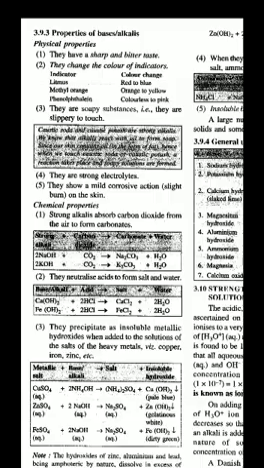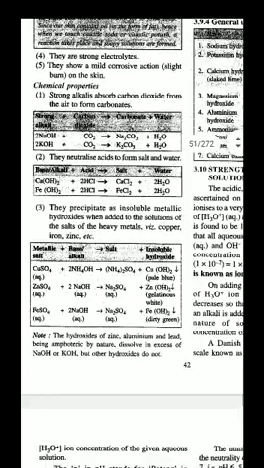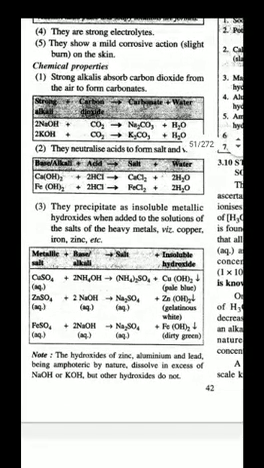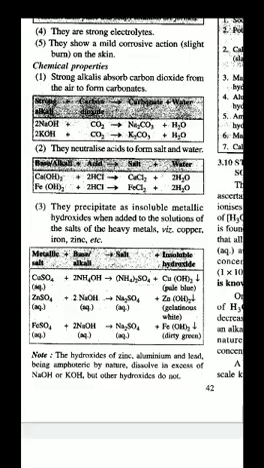Chemical properties. Strong alkalis absorb carbon dioxide to form carbonates. Sodium hydroxide: when we pass carbon dioxide gas, it is converted into sodium carbonate, and potassium hydroxide into potassium carbonate. They neutralize acid. Children, you know that by neutralization reaction, acid plus base gives salt plus water.